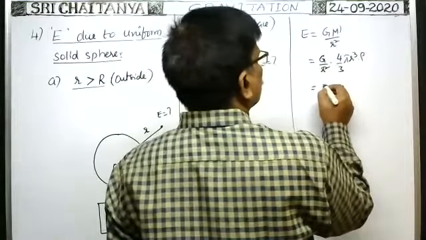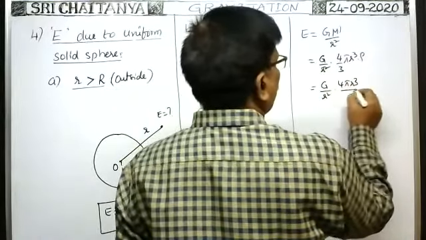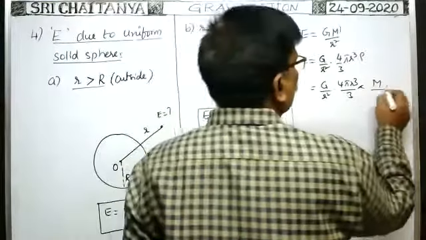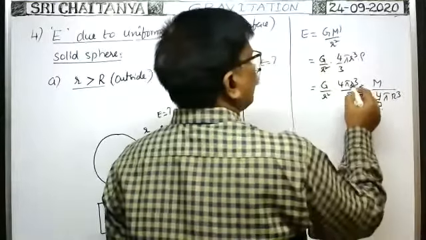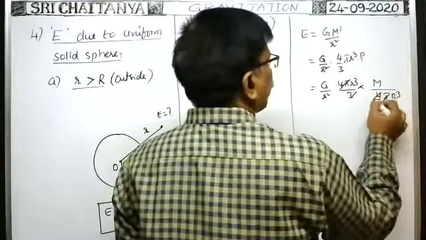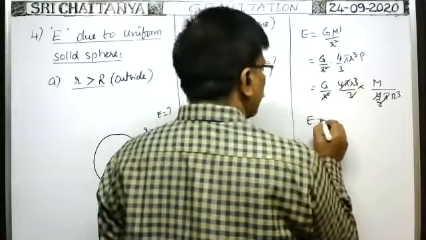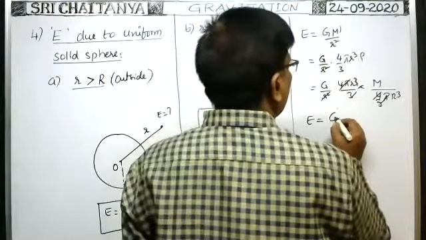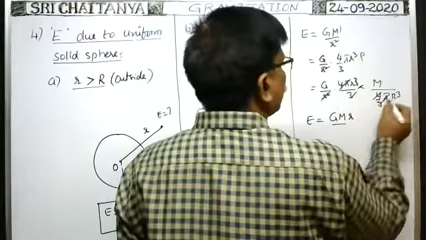Therefore this is equal to G by r squared into 4 pi r cubed by 3 into density, which is M by 4/3 pi R cubed. Here 4 pi by 3 cancels, and r squared cancels with r cubed. Therefore, the intensity of gravitational field at any point inside is equal to G M r by R cubed.